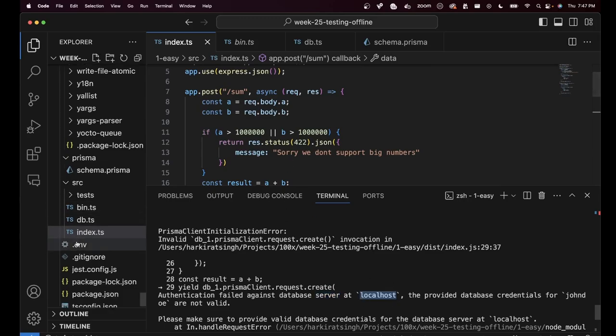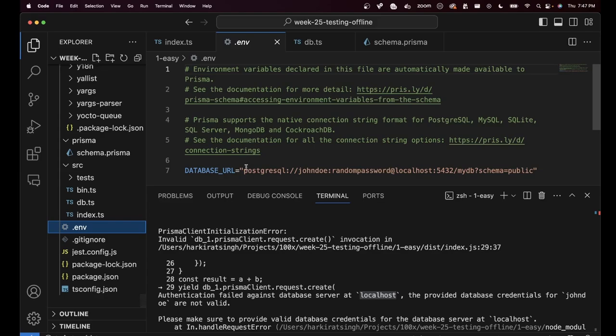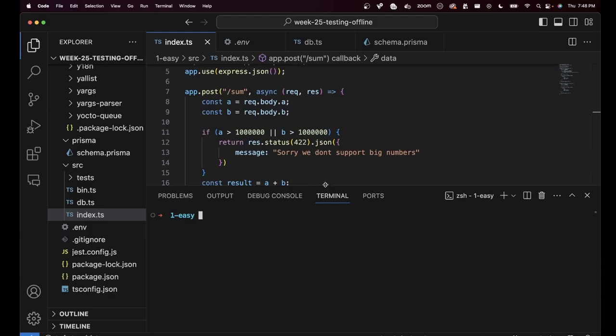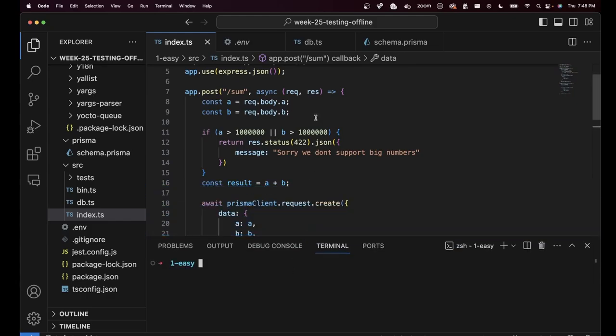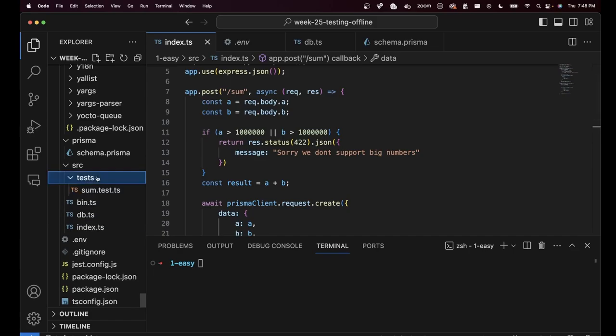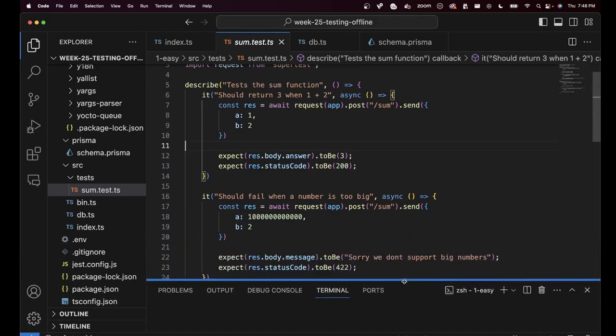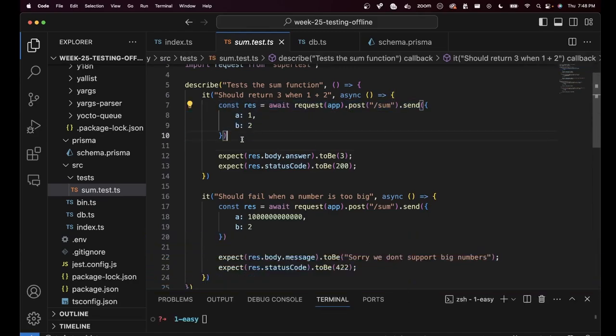There is nothing running on this database that's mentioned in .env. This is some random database. Nothing is running on localhost:5432. And hence this is not the right way to test it out. Harkirat, we wrote tests. We can do that. Let's go to tests/sum.test.ts. And here, we have already written the logic to test it out programmatically.